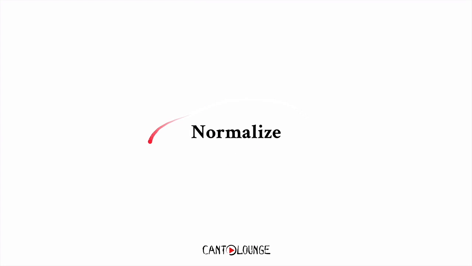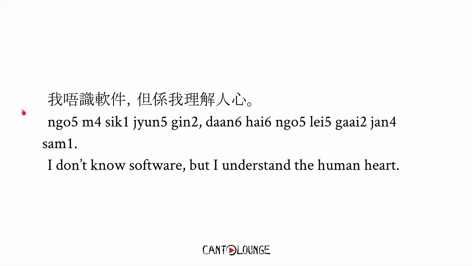Okay, so how would you simplify that to a normal sentence? This is a process I call normalization. 我唔識軟件，但係我理解人心. Very simply, right? So 我 is the subject, 唔識 "don't know" is the verb, 軟件 "software" is the object, so SVO.